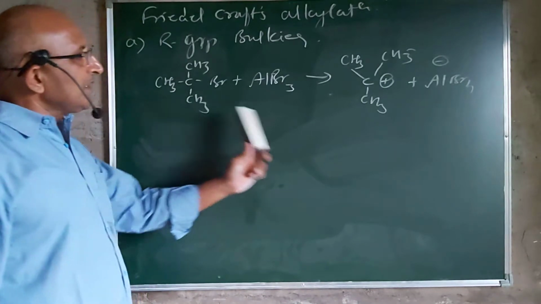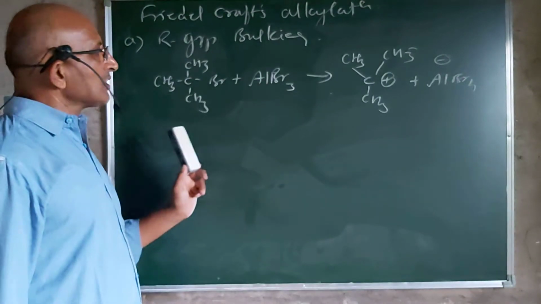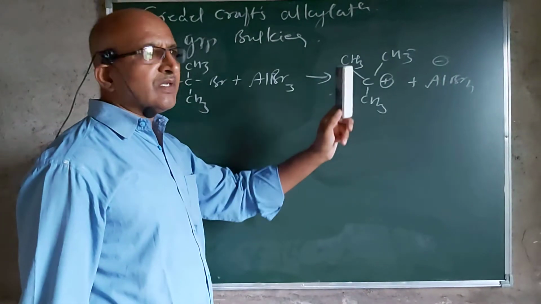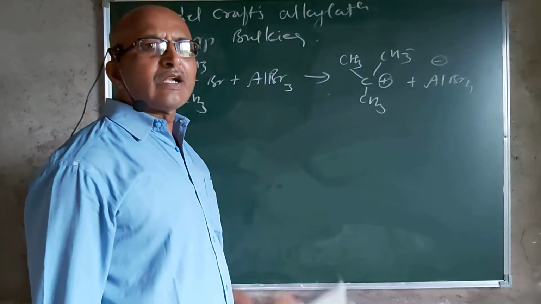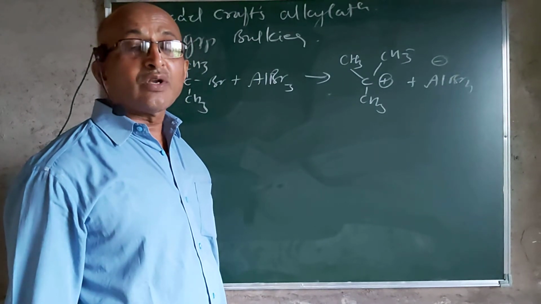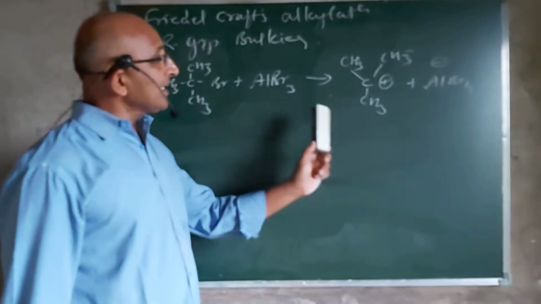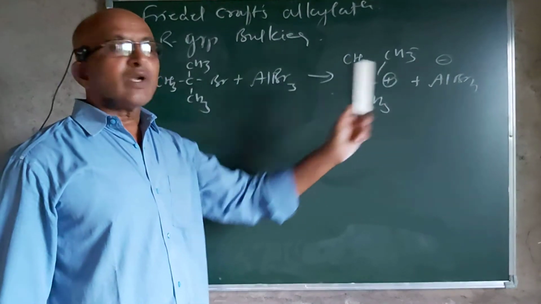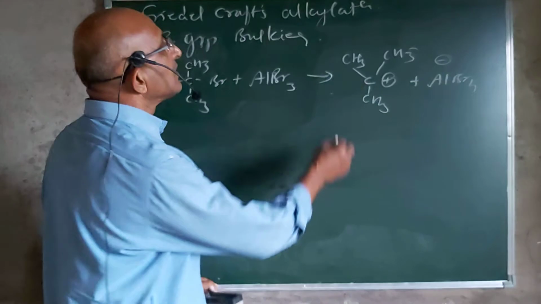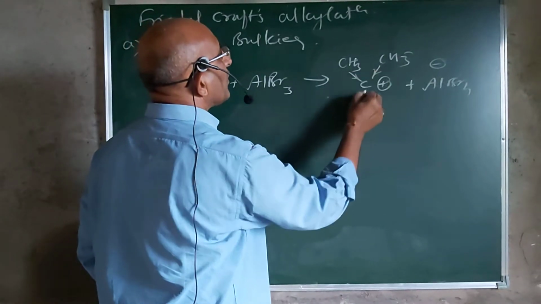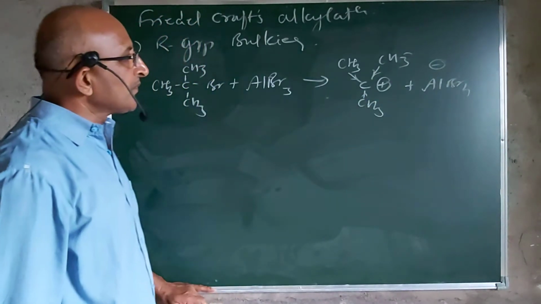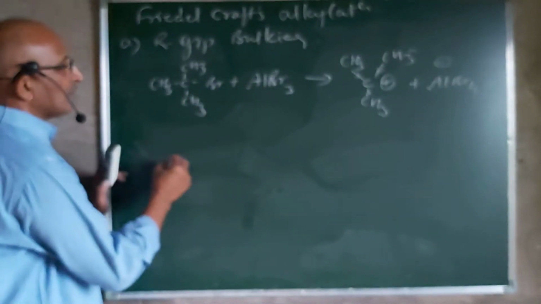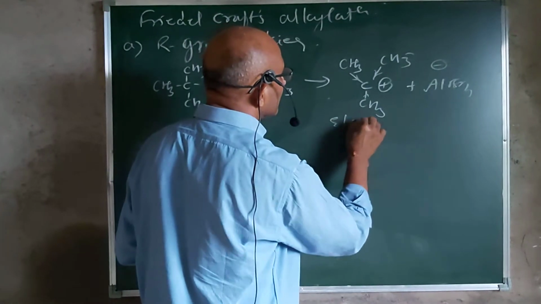Now why does it form a carbocation in this molecule? The carbocation is formed in this reaction because the three methyl groups attached to this carbon are electron donating in nature. As they are electron donating, this stabilizes the carbocation formation. So the positive inductive effect of these three methyl groups stabilizes this carbocation, and it acts as an electrophile in this reaction.